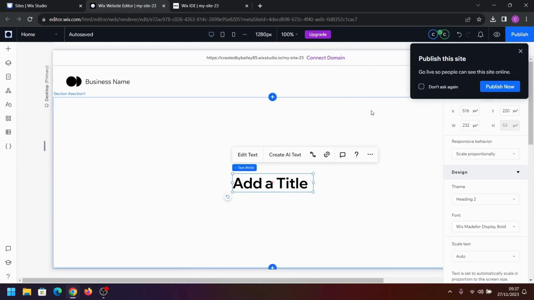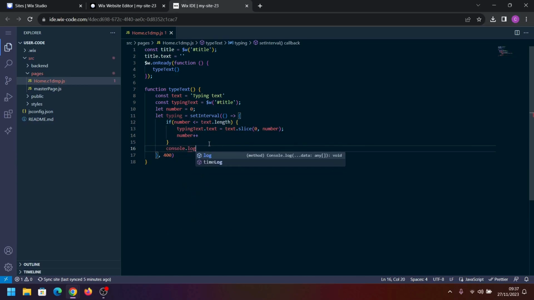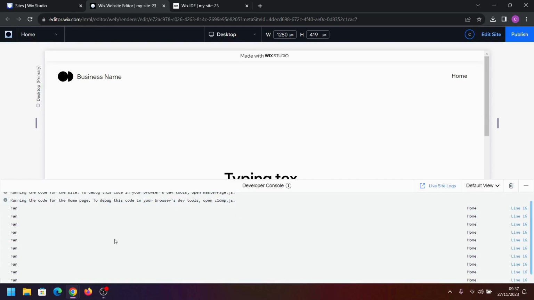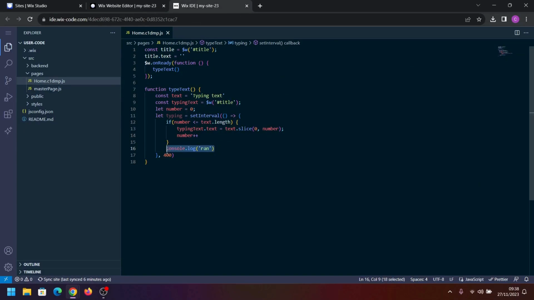But there's a couple of other bits we need to do first, because at the moment this will keep running every 400 milliseconds. So we want to stop this from running. As an example first, I will do a console log here, and we're just going to tell it to console log ran. Now if we go back over to our editor and click preview, we can see that it's still running that interval every 400 milliseconds, which we don't want. So we'll get rid of this. Actually, no, I'll leave it there for a second so you can see how it actually works.